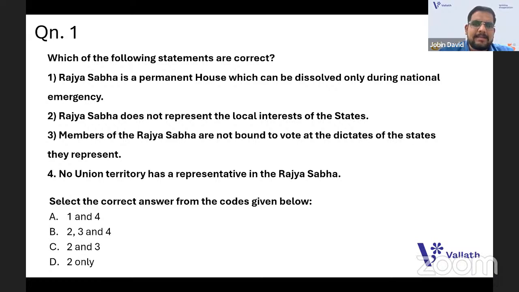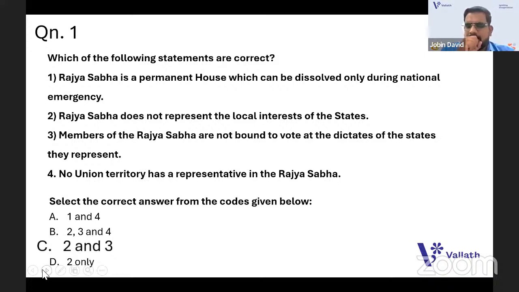Obviously, you can think that Rajya Sabha is a permanent house. It is not dissolved. Even during national emergency, it's not dissolved. So 1 is not correct. So we can go with 2 and 3. Actually, no Union Territory has a representative in the Rajya Sabha is not correct, since Union Territories do have representatives. You should select the correct codes. So 2 and 3 goes for the right answer.